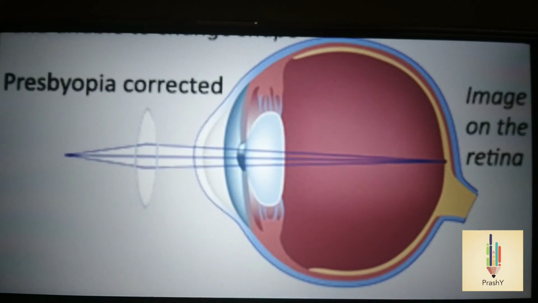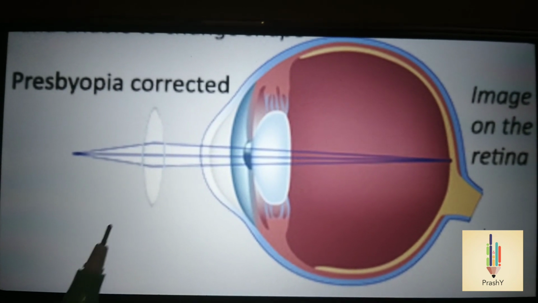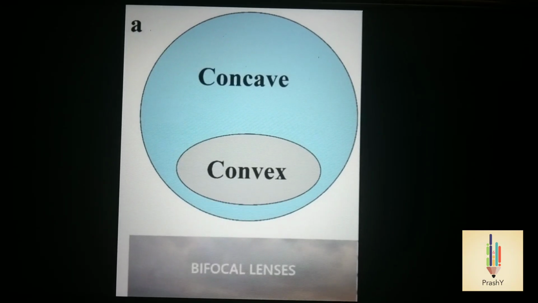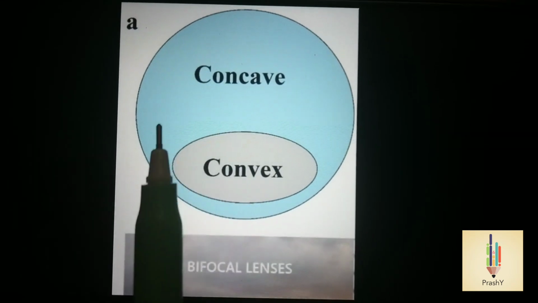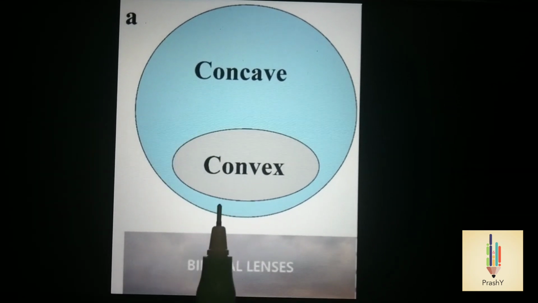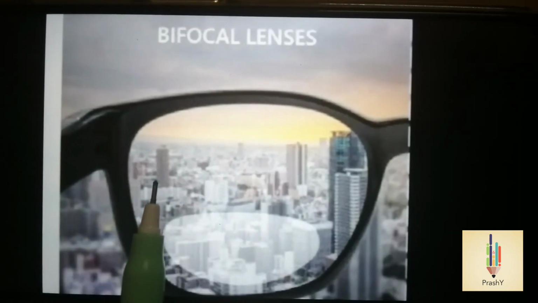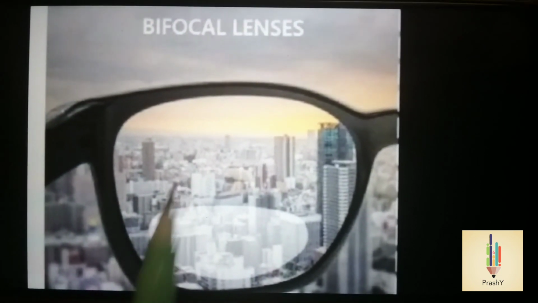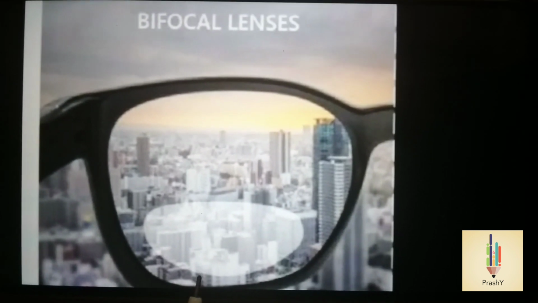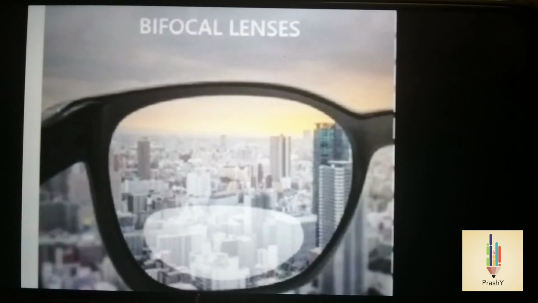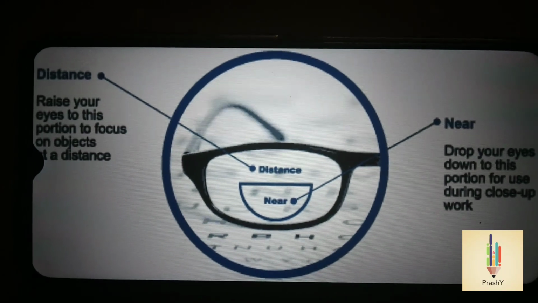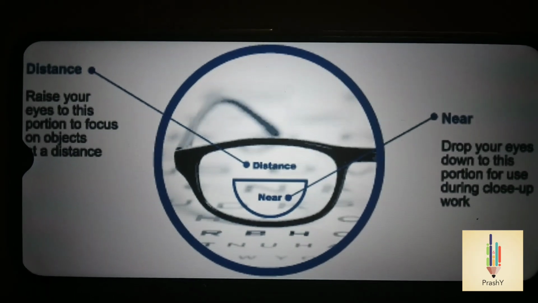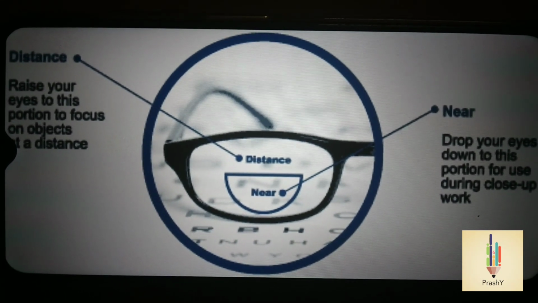This presbyopia can be corrected by using a bifocal lens. This bifocal lens is formed by using both concave and convex lenses. The upper portion is a concave lens, which helps us to see far objects, and the lower portion is a convex lens, which helps us to see nearby objects. So, to correct the defect of presbyopia, we use a bifocal lens.